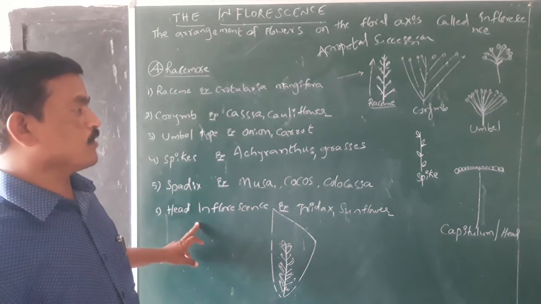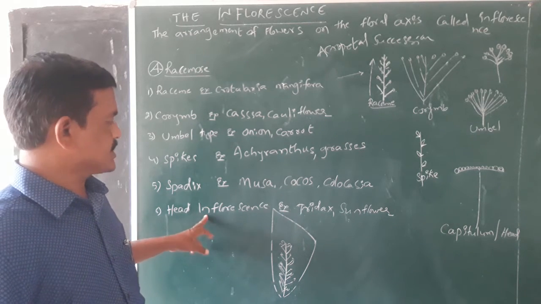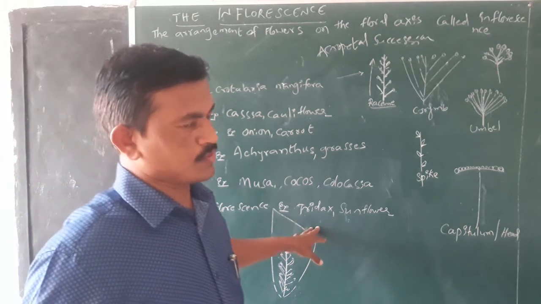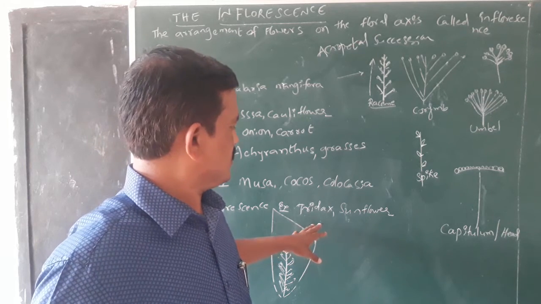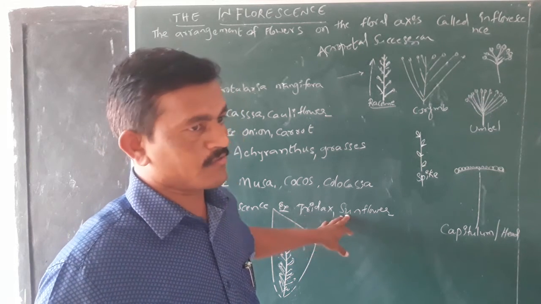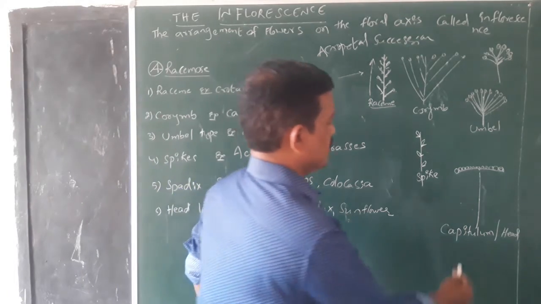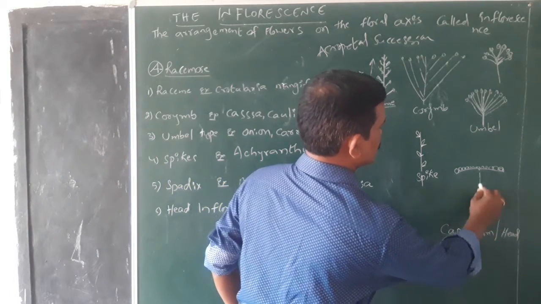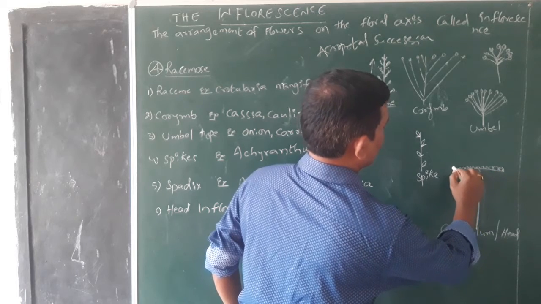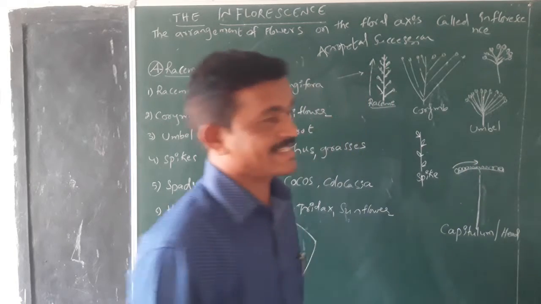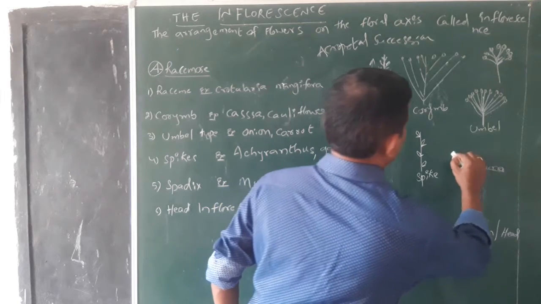Another one is head inflorescence. It is seen in the plants belonging to Asteraceae like Tridax and sunflower. In such type of inflorescences, the inflorescence continuously grows and flowers are produced in the centripetal manner. Centripetal manner.